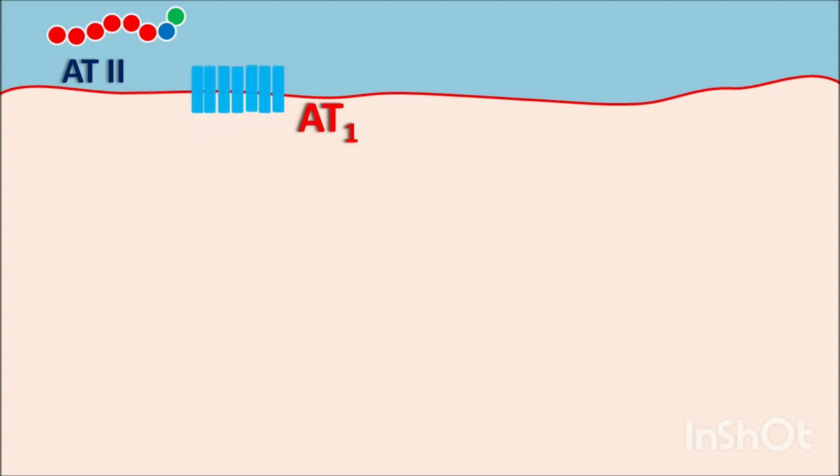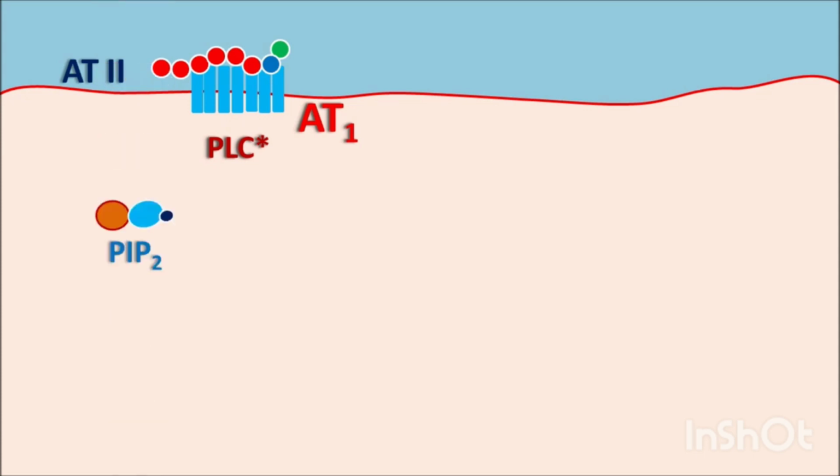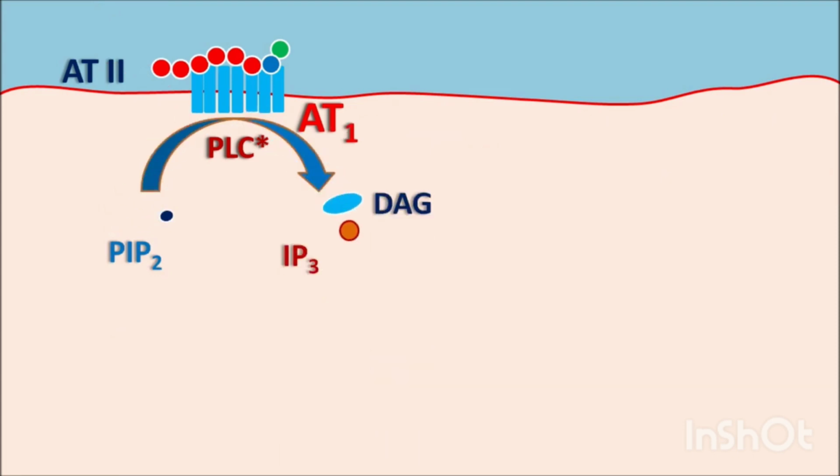When angiotensin 2 binds to the AT1 receptor, it activates the phospholipase C system, which cleaves phosphatidylinositol phosphate into two parts: inositol triphosphate and diacylglycerol.